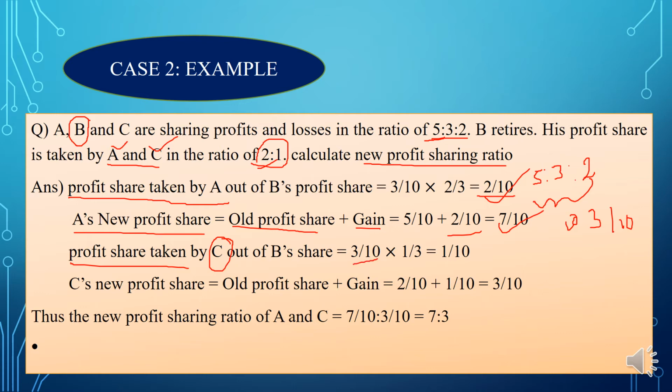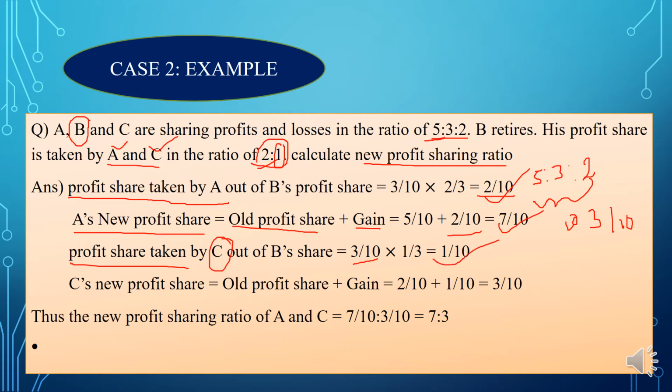It is the same. And how much profit share is taken by C from B? Yes, 1 by 3, right? 2 is to 1, so here 1 by 3. So you need to multiply it with 1 by 3 and you will get 1 by 10.